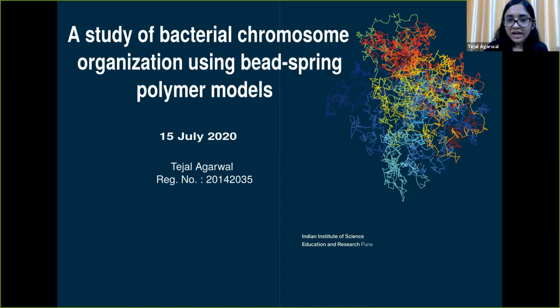But it is packed inside a cell of micron size volume, which suggests that it is folded about 1,000 times. But how this packaging of the chromosome is achieved is not clearly understood. And we do not expect the polymer to organize randomly, because DNA has to perform various functions like transcription and replication. So how this organization is achieved is one important question we want to ask.